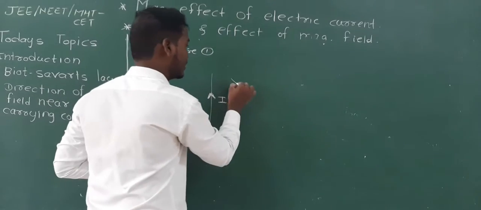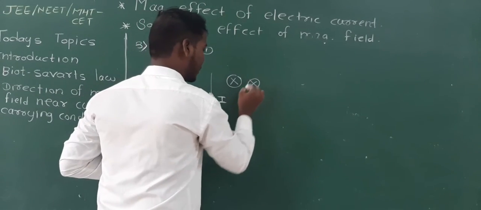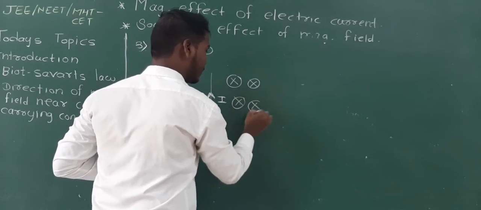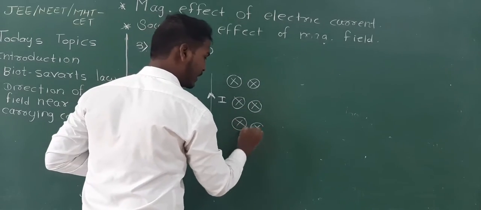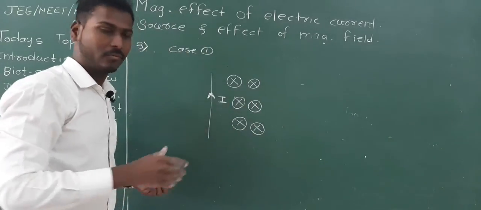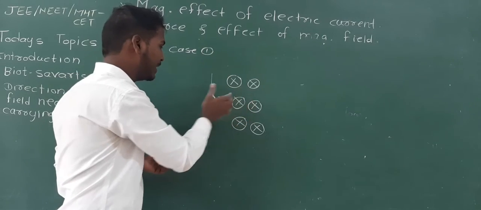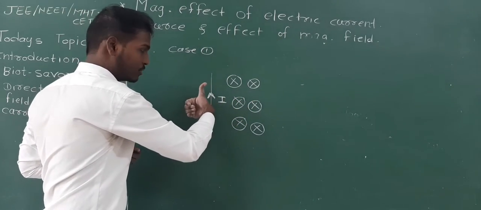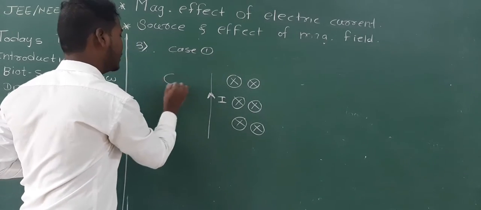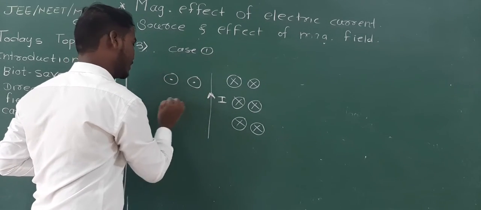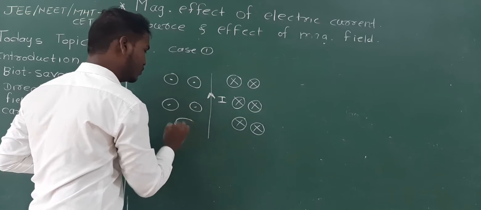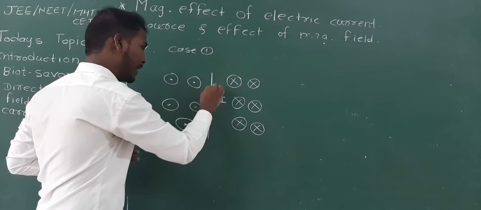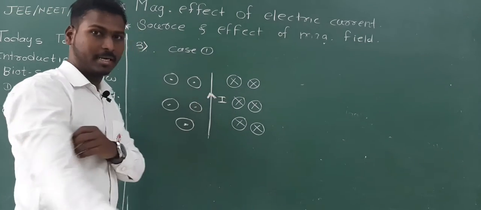That means here the direction of magnetic field will be inside the plane, and in this plane they are coming outside the plane. This is how you have to tell the direction of magnetic field due to current carrying conductor.